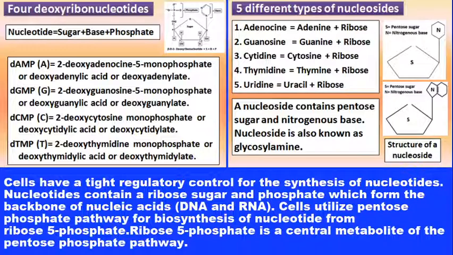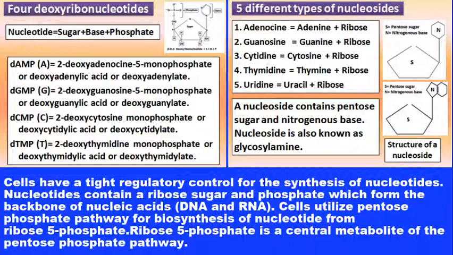So these are all about the chemical structure of deoxyribonucleotides and nucleosides.